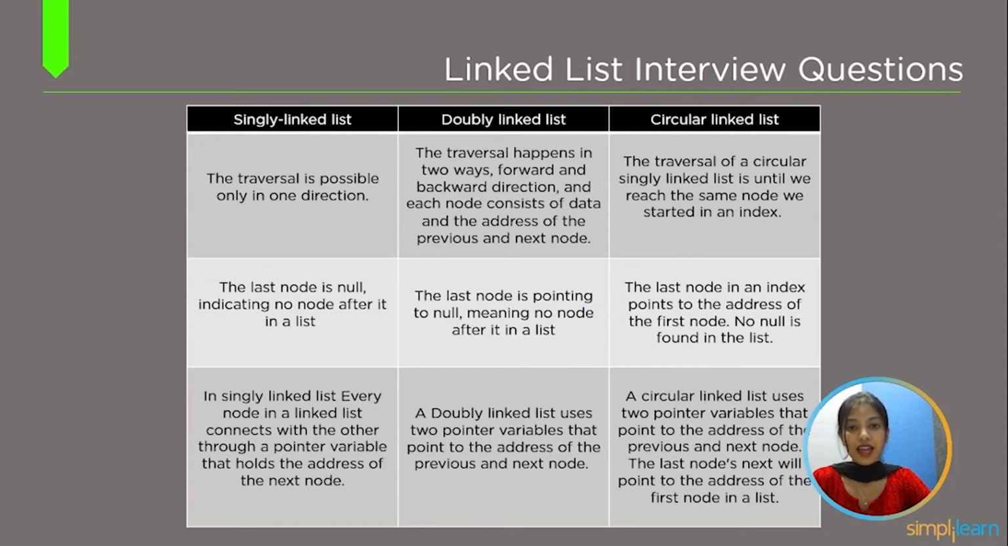In a singly linked list and doubly linked list, the last node is pointing to null, meaning no node after it in the list. Whereas in a circular linked list, the last node points to the address of the first node, so no null is found in the list.